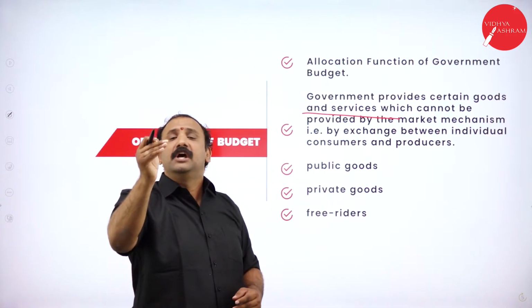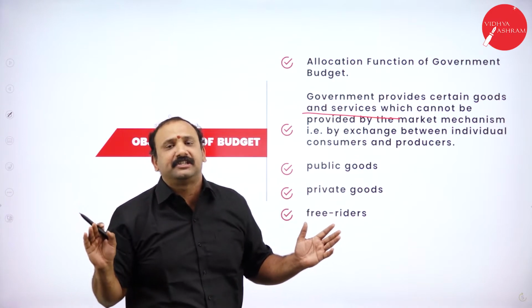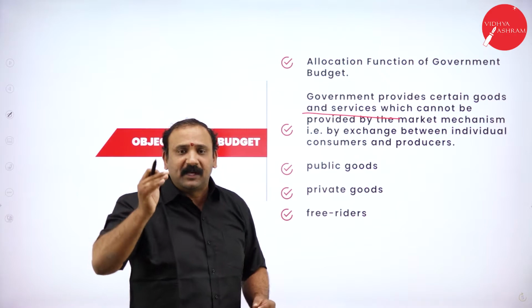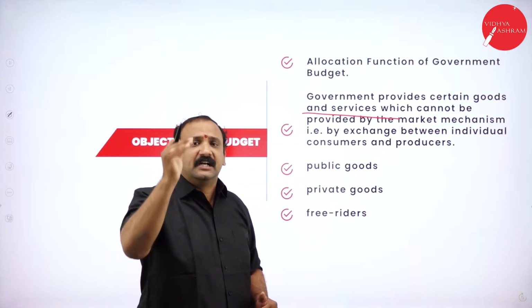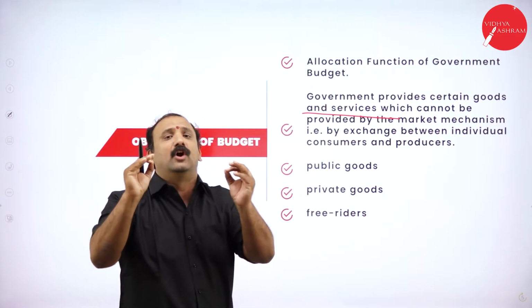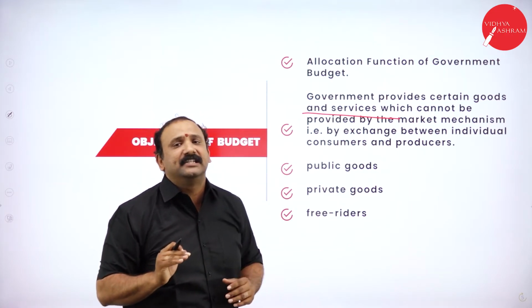These are benefits which are not given by private companies, by any exchange system, or by any trade mechanism. They are inbuilt in the system so that the citizens, the workers and the employees benefit in the long run. So the government will try to allocate and provide certain mechanisms to them.